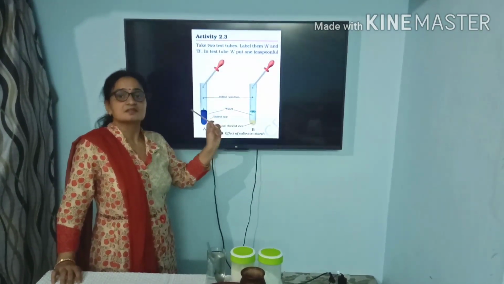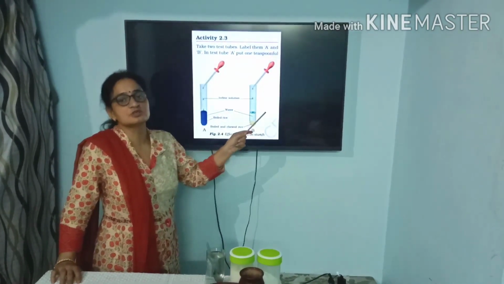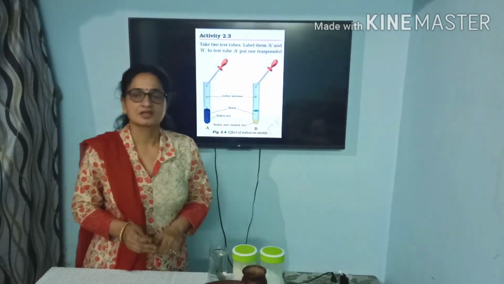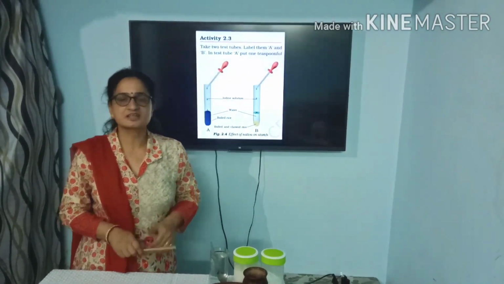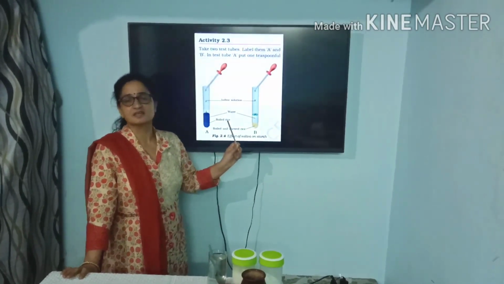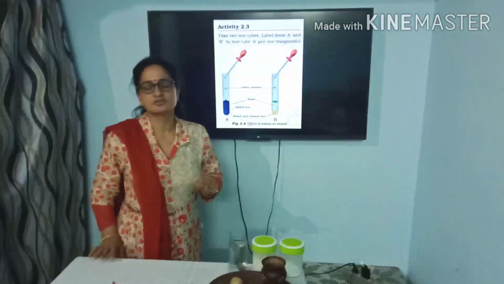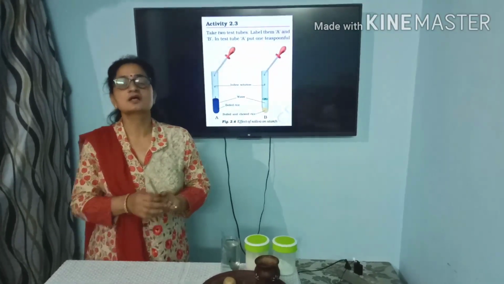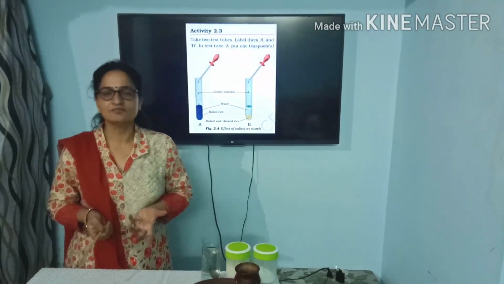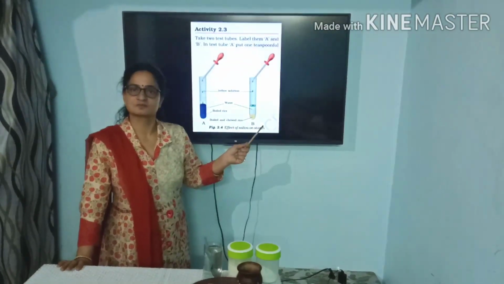It means that starch which was present earlier in rice is now changed into sugar, and starch only with iodine gives blue-black color. When it gets converted into sugar, it does not give blue-black color. So we can see that saliva helps in digestion of carbohydrate from the starch form into the simpler component which is known as sugar. So very easily we can perform this activity whenever we meet in our live class also.